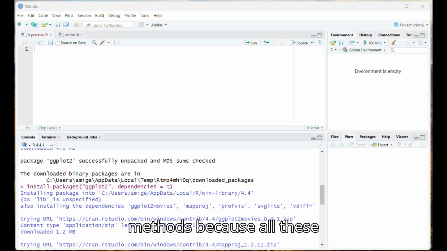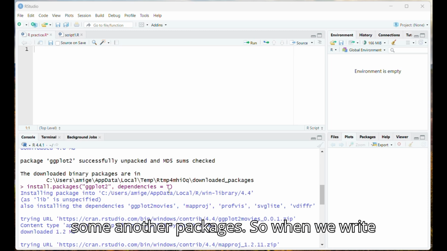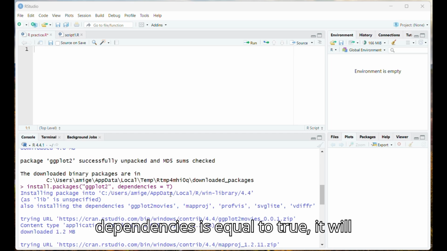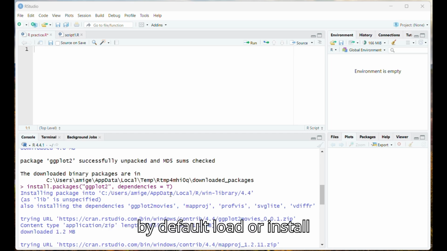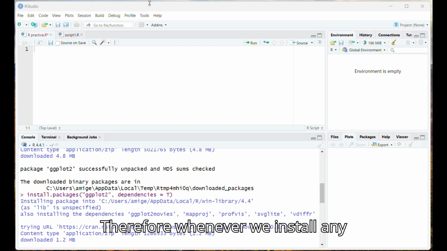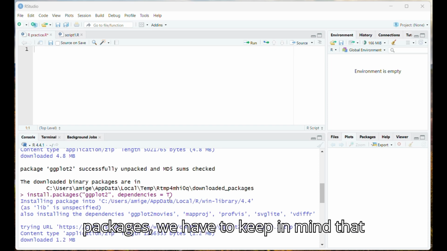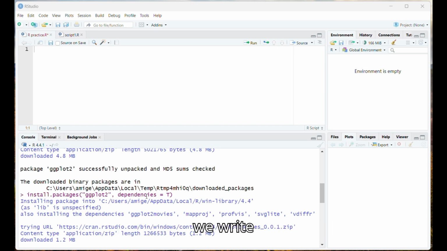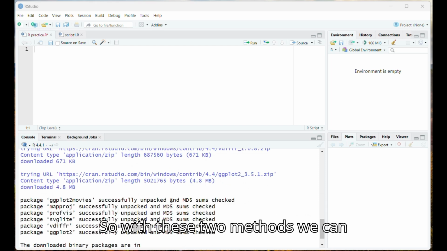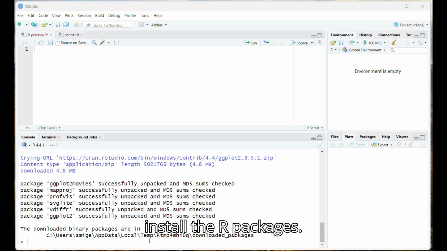Now here, as we can see, we have written dependencies equals TRUE in both the methods, because all these packages are dependent on some other packages. So when we write dependencies equals TRUE, it will by default install all the other packages which are dependent on this package. Therefore, whenever we install any package, we have to keep in mind that we write dependencies equals TRUE. So with these two methods, we can install the R packages.